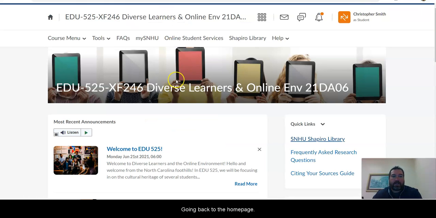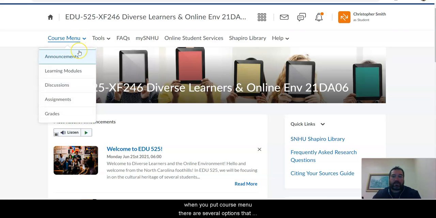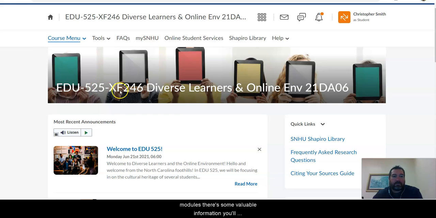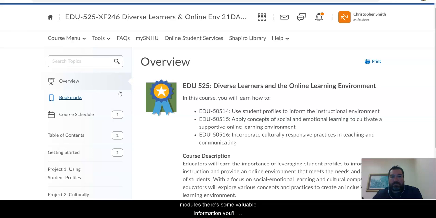Going back to the home page, I want to highlight the course menu in the top left corner. When you click course menu, there are several options that come about: announcements, learning modules, discussions, assignments, and grades. I want to focus primarily on learning modules for right now, and then we'll look at some of the other pieces later on. So if I go into learning modules, there's some valuable information.